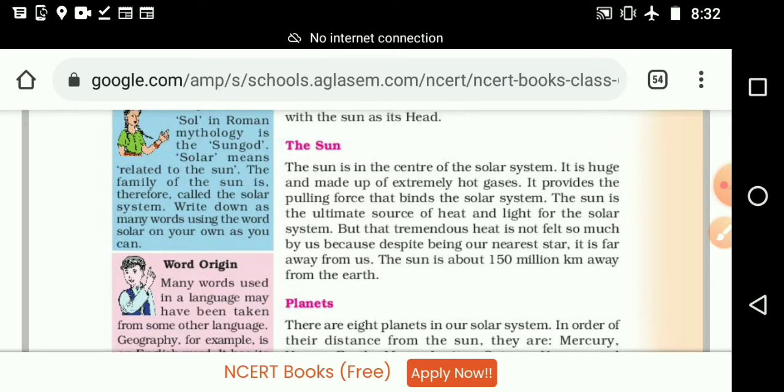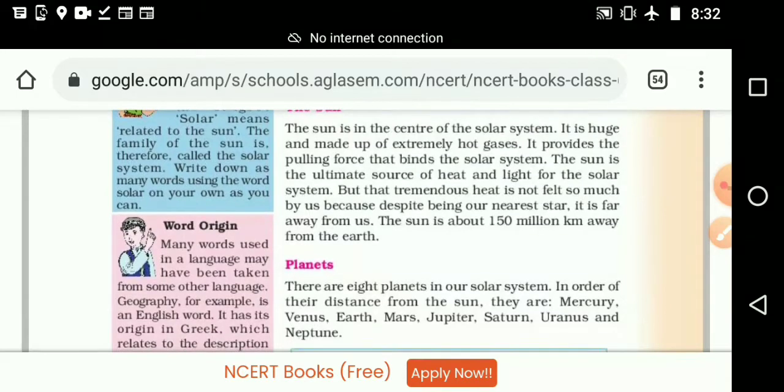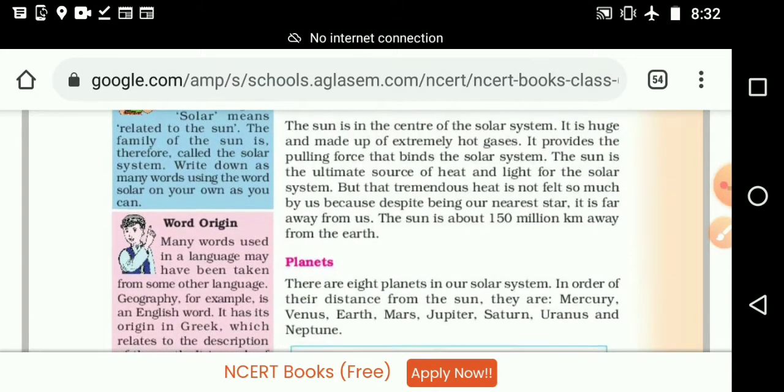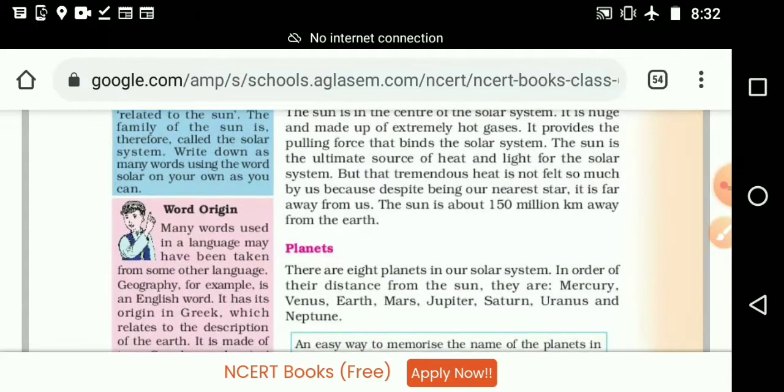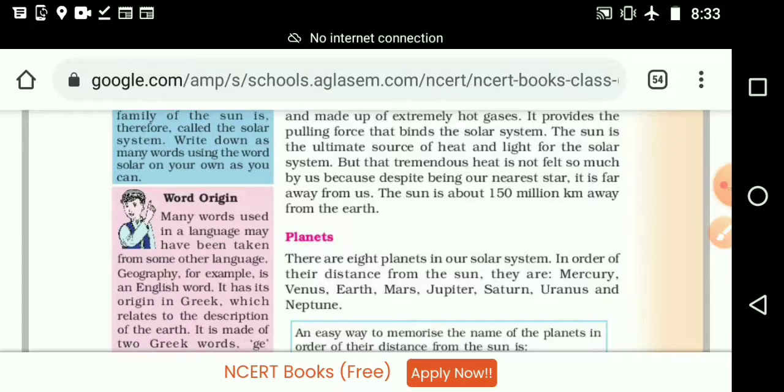For example, if your mama is burning the gas stove and cooking something, and you are sitting in your living room, will you get any heat from that? We can see the light, how it is burning, but we are not getting the heat from the stove. In the same way, sun is far away from us, so we are not getting that tremendous, scorching heat.